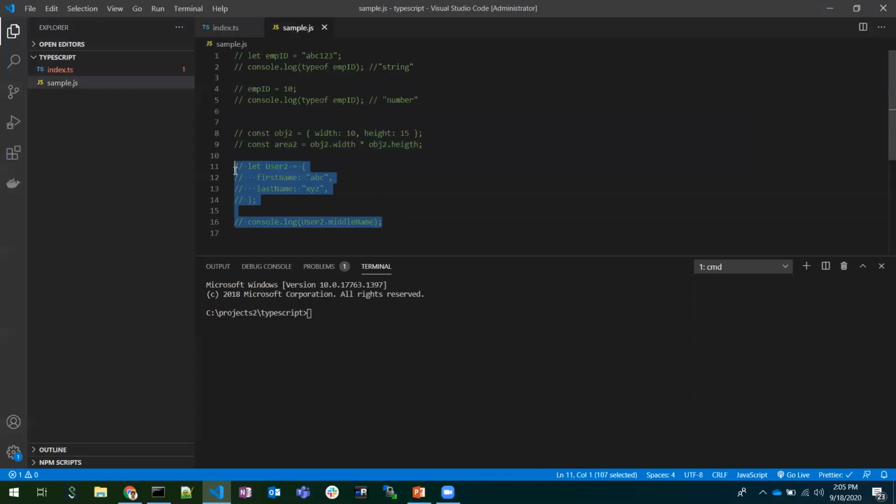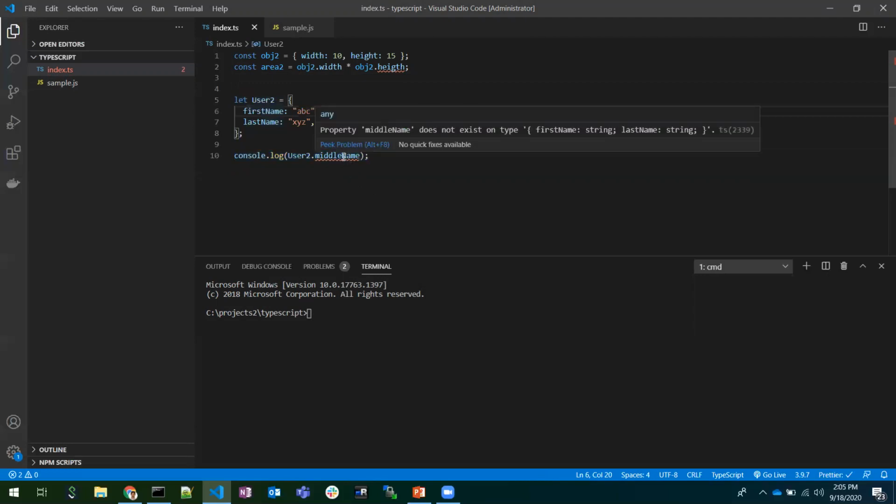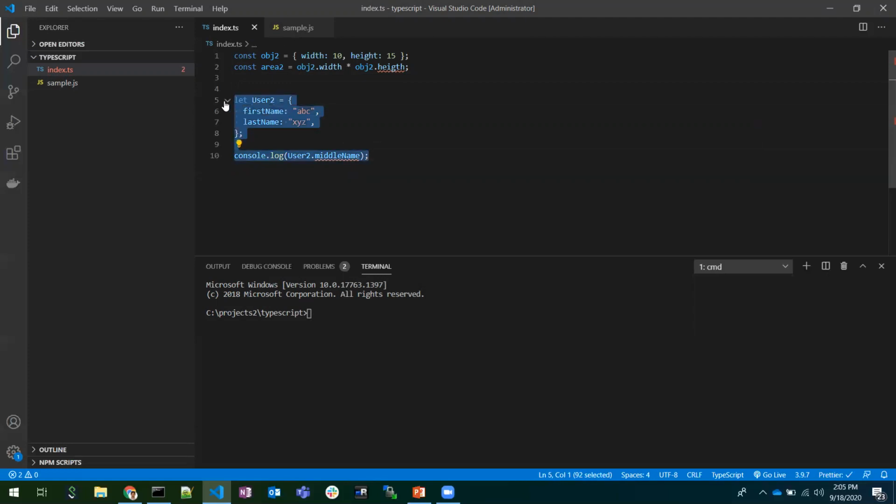I will also paste the rest of the code, I mean the commented code. And if you observe here, it says the middle name property is not available. The property middle name does not exist on the type. It is saying that before we run this code and get all the undefined and unnecessary bugs, it will stop us at one point. At compile time only, it will check all this code.